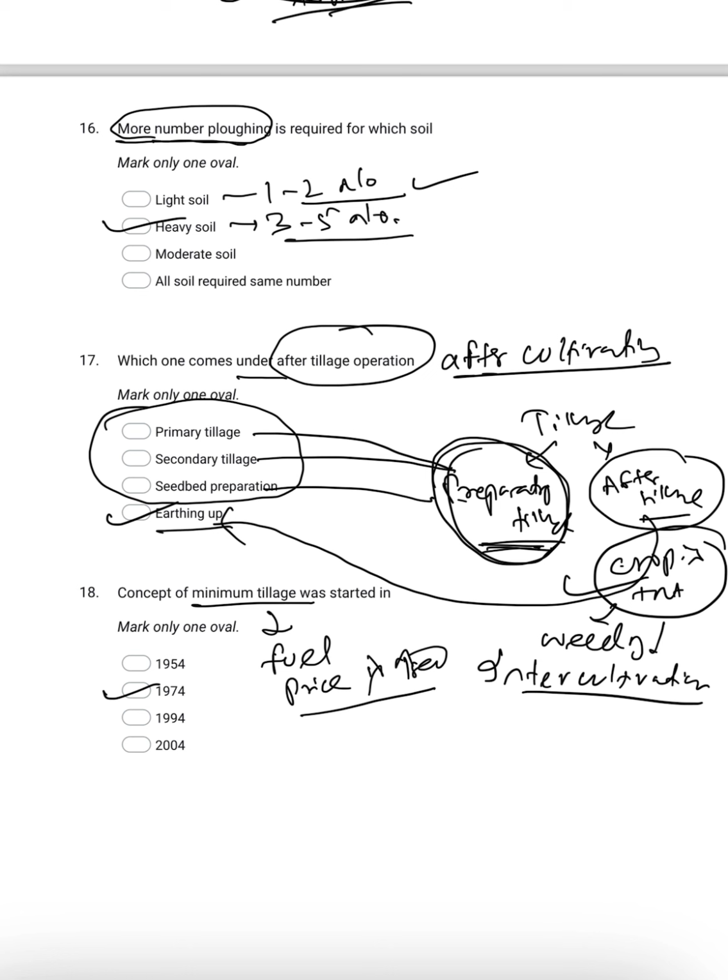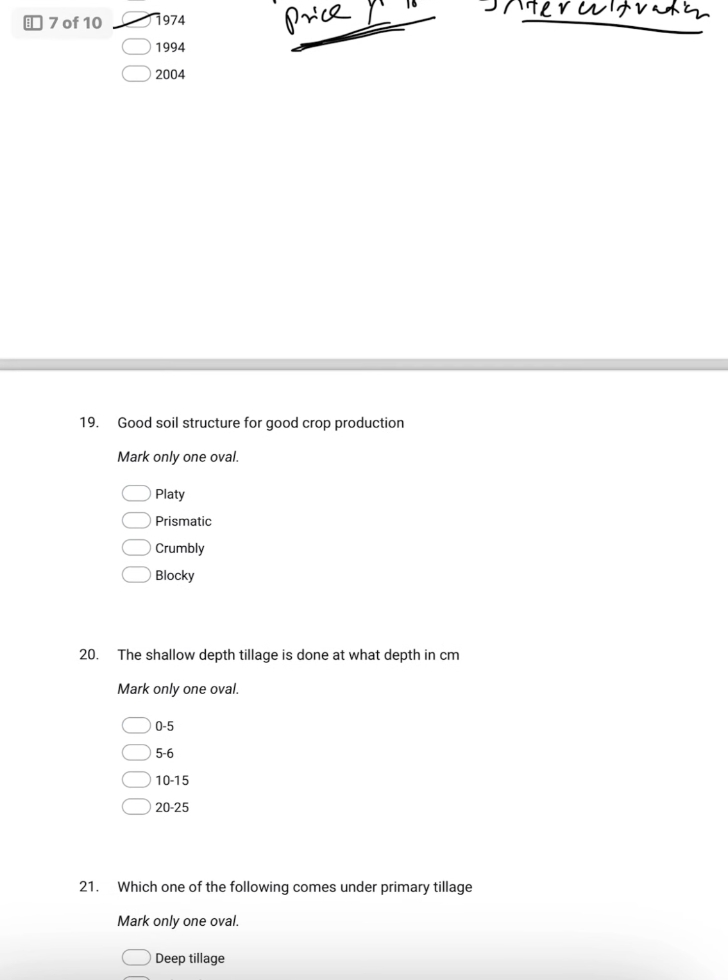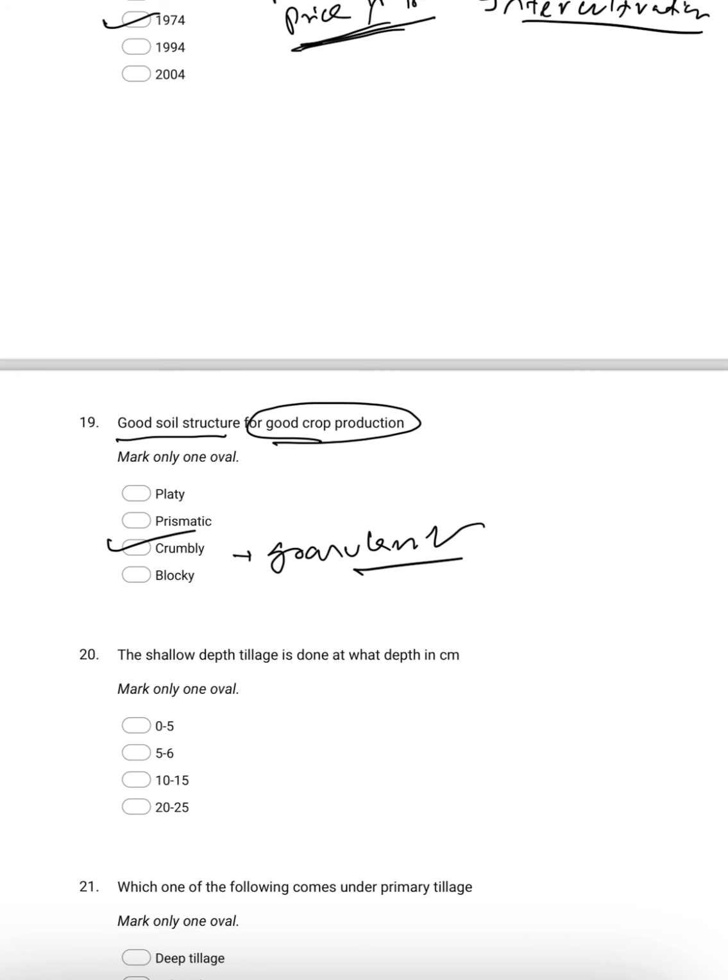I told already that in the 1970s the fuel price was increased. So in this condition, the main concept of minimum tillage came up in the USA. Then coming to good soil structure for good crop production, whether it is platy, prismatic, crumbly or blocky. So basically it is crumbly, and if it is granular, then that will also be the answer: crumbly or granular.